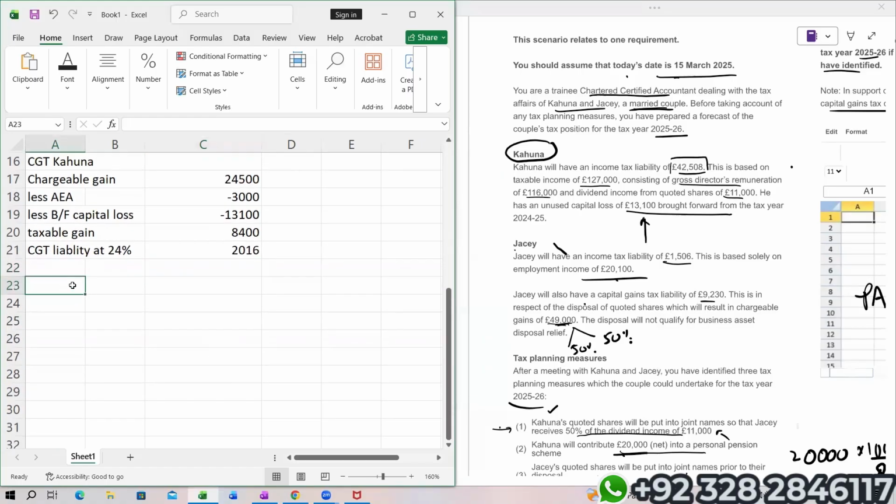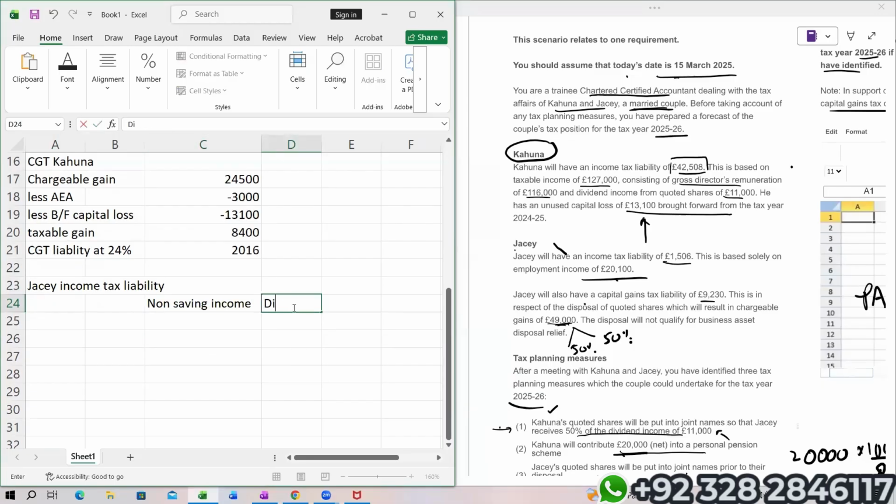Let's do this. Jesse, income tax liability. Now Jesse does not have only employment income. Jesse does also have dividend income, because 50% of the dividend income belongs to Jesse. So one column is for the non-saving income.